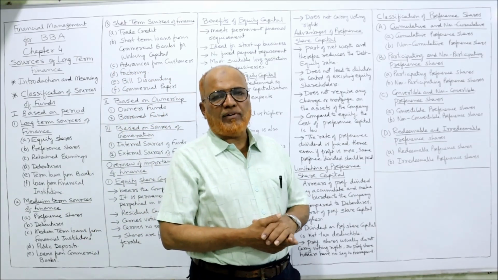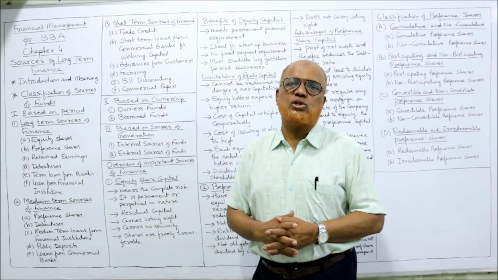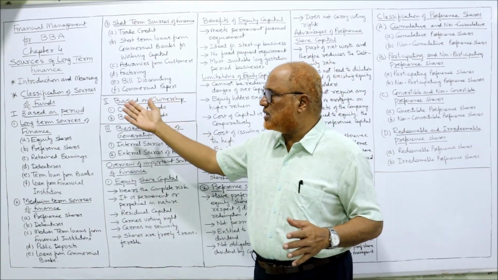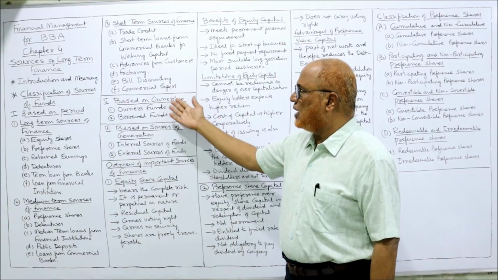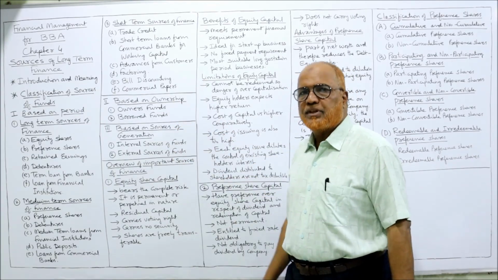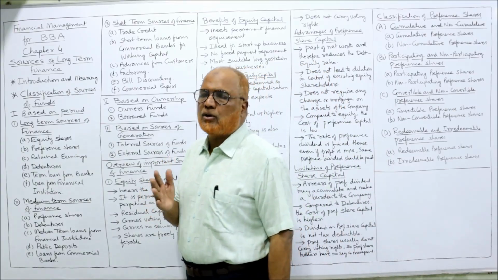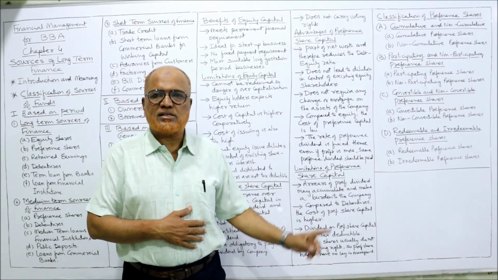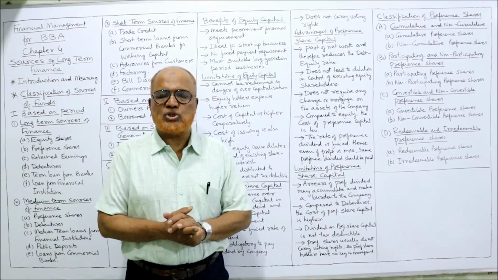So in this video, I have explained the introduction and meaning of sources of finance. We have classified the long-term source of finance based on the period, based on ownership and based on generation. Then I have explained the meaning of equity shares, advantages and limitations, then the meaning of preference shares, advantages and limitations, and lastly the classification of preference shares.